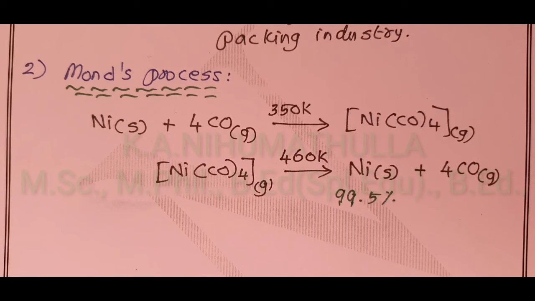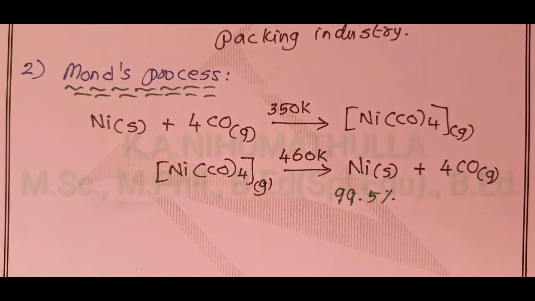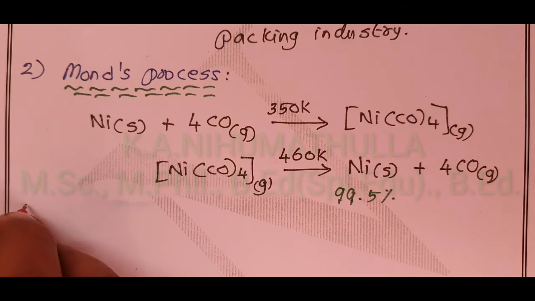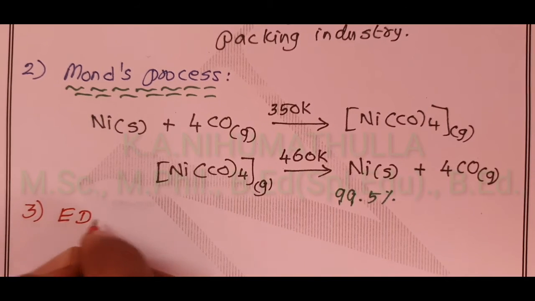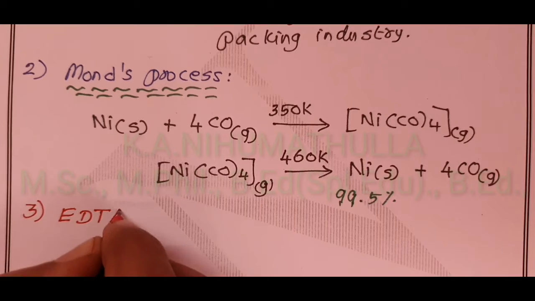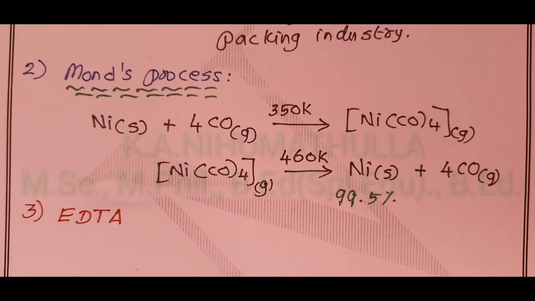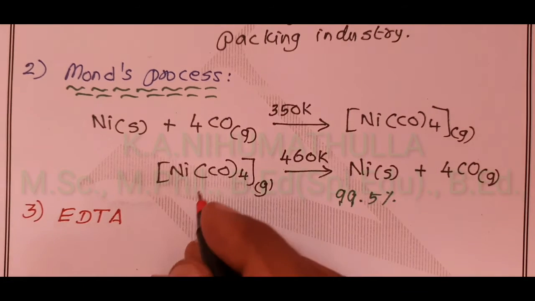Second application done. Third application is EDTA, ethylenediaminetetraacetate.